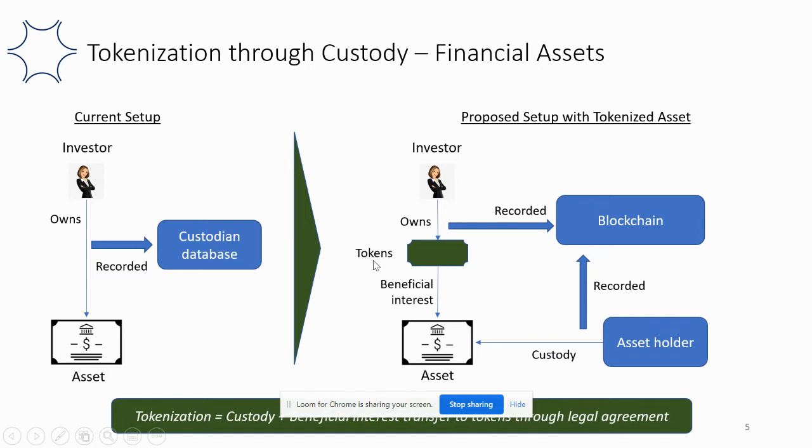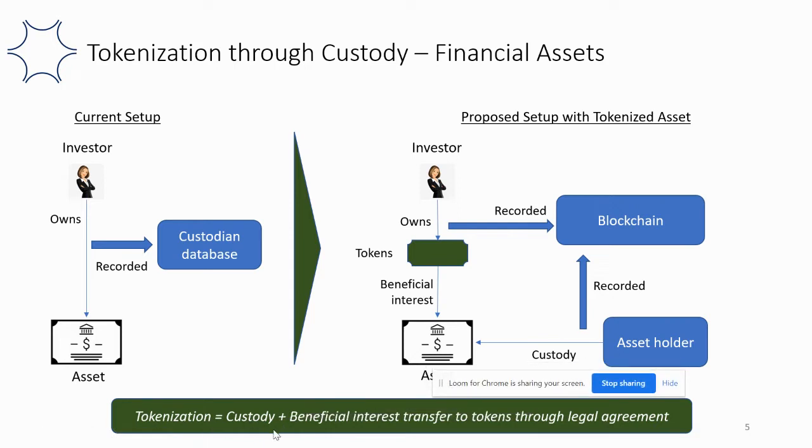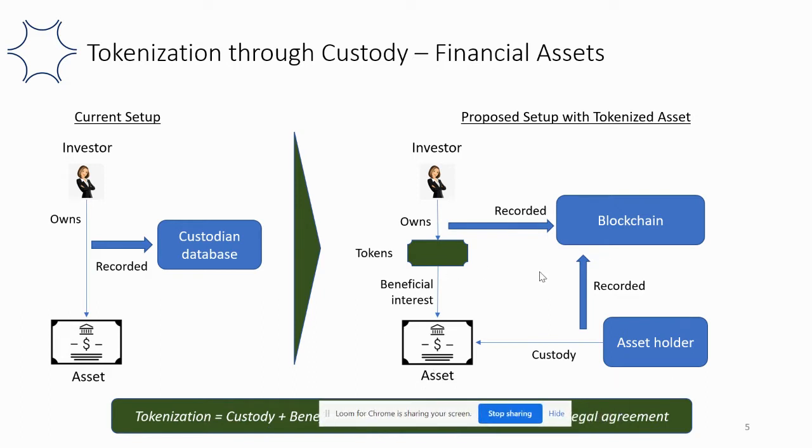Now, these tokens need to have a beneficial interest from the underlying asset. And so there is the custody of asset held with the asset holder, which is another fact recorded on the blockchain as well. And the beneficial interest is formally in the tokens as per a legal agreement. So, in a nutshell, tokenization of this variety is custody plus beneficial interest transfer to tokens through a legal agreement.